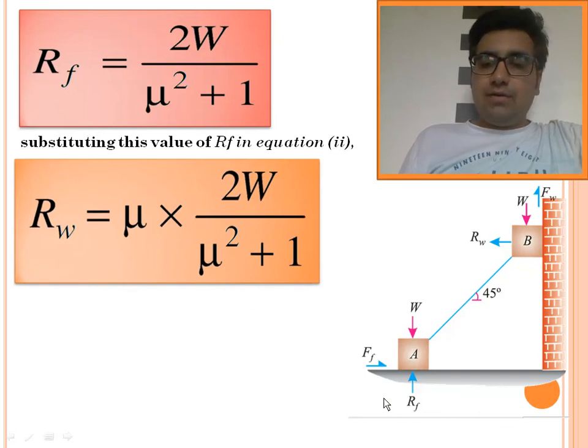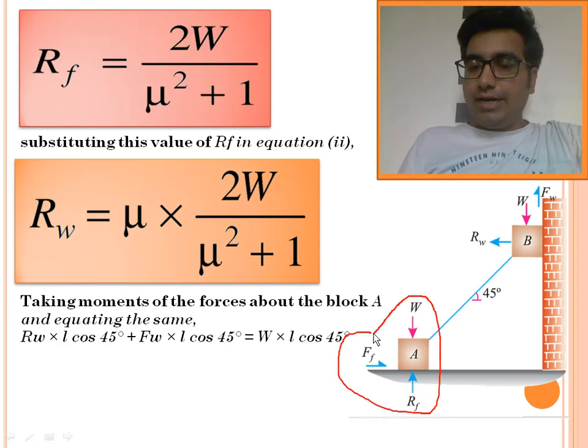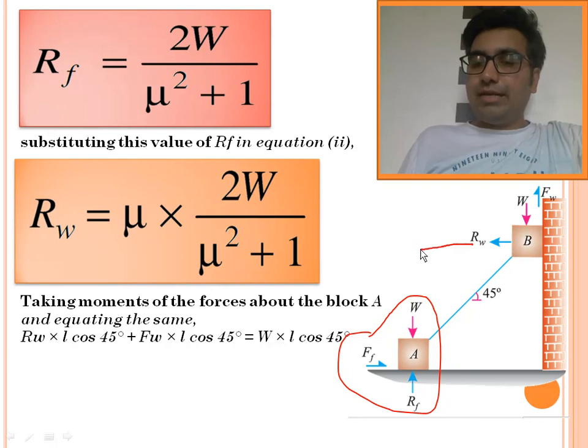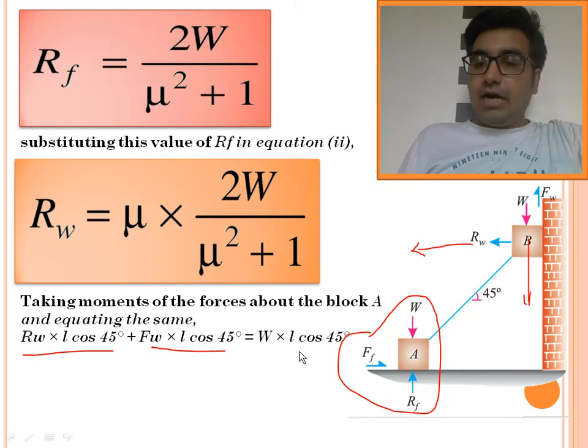Now taking the moment of the system about block A. If I take the moment of all the forces about block A, these three forces which are acting on block A are not going to create any moment, whereas these three forces are going to create a moment. Rw is going to create an anti-clockwise moment, W is going to create a clockwise moment, and frictional force Fw is going to create an anti-clockwise moment. So taking moment about block A, we got a relationship Rw into L cos 45 plus Fw into L cos 45. Taking the clockwise on the other side, it becomes positive again.